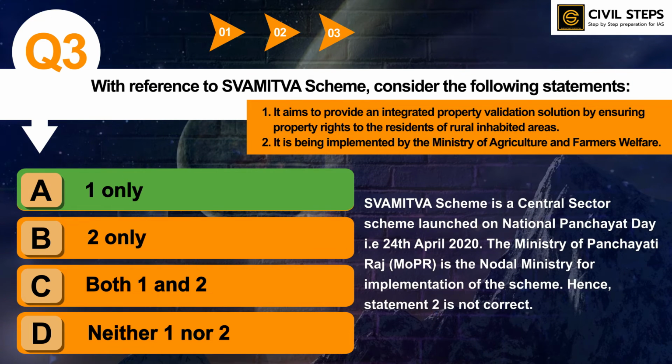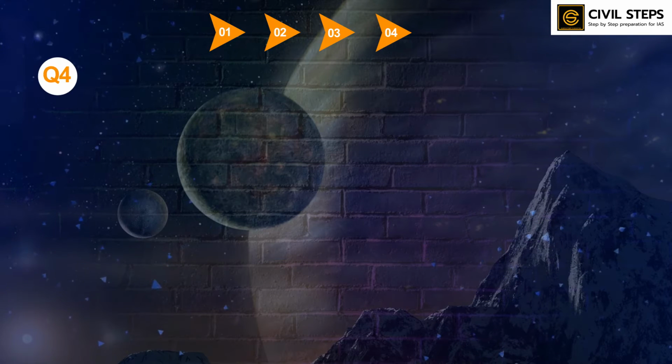So Swamitva scheme is a central sector scheme launched on National Panchayat Day, that is 24th April 2020. The Ministry of Panchayati Raj is the nodal ministry for implementation of the scheme. Hence statement 2 is not correct. So this Swamitva scheme is very important and you should cover all the aspects of Swamitva scheme from standard resources. So this is all about this question. Here is question number 4.